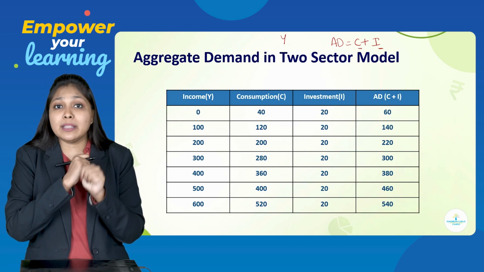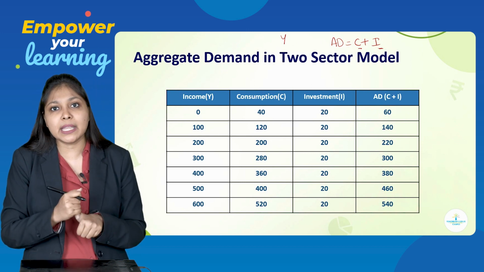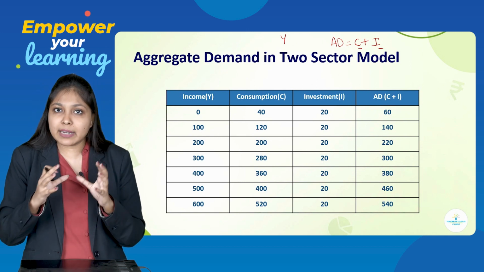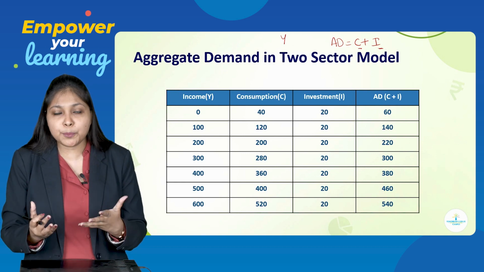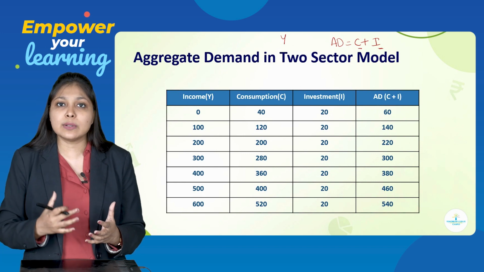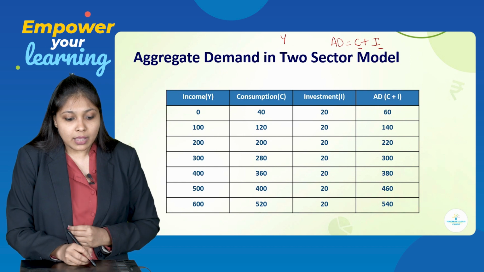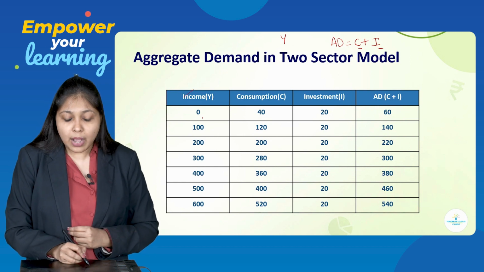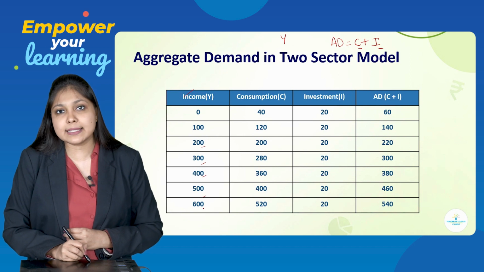Income is going to be there always. So, you always have to prepare the column of income, that is Y. AD, write the formula, AD is equal to C plus I. Then you know that you have to prepare the column of C, I and AD, that is equal to C plus I. So, let us begin with it. Y. Income is 0, 100, 200, 300, 400, 500 and 600.